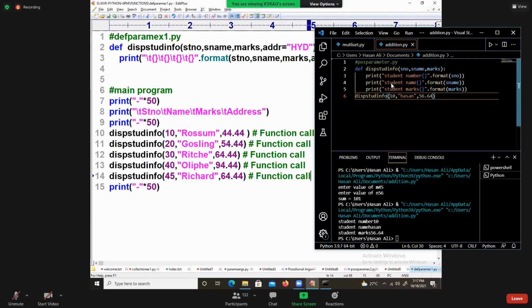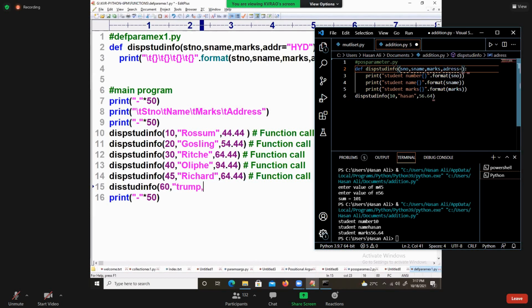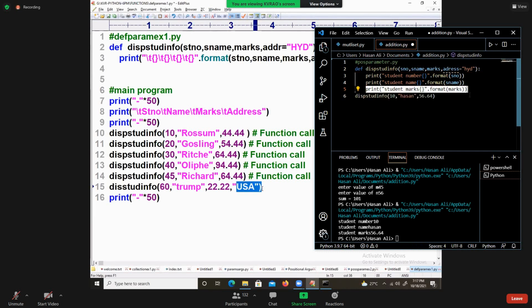My dear student, you may ask a question. Sir, there is one person called display student info. There is a number called 60, and the name is Trump, who got marks 22.22. He is not living in Hyderabad, sir, he is living in USA. No problem, you pass. He is exclusively living in USA.